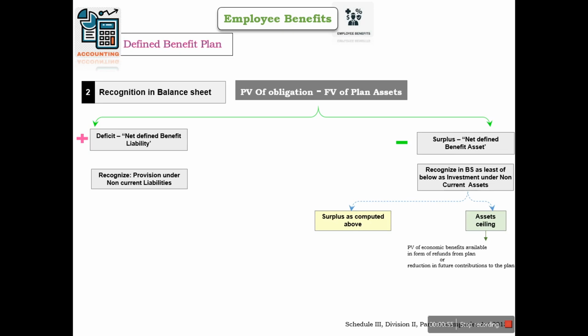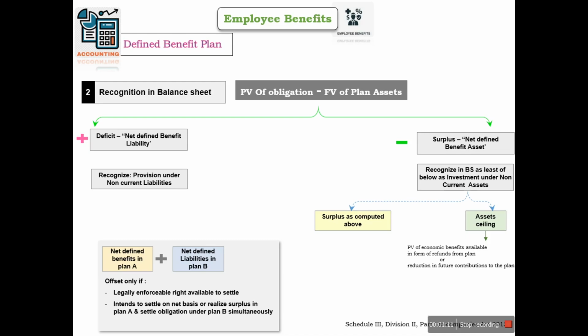There may be a case where the employer has taken multiple plans, plan A, plan B, plan C, like this. So we will offset net defined benefits in plan A, plan B or C only if there is a legally enforceable right available to settle it and the entity intends to settle on a net basis, or realize the surplus in plan A and settle the obligation under plan B simultaneously. So if these two conditions are satisfied, we will be able to offset both the plans.